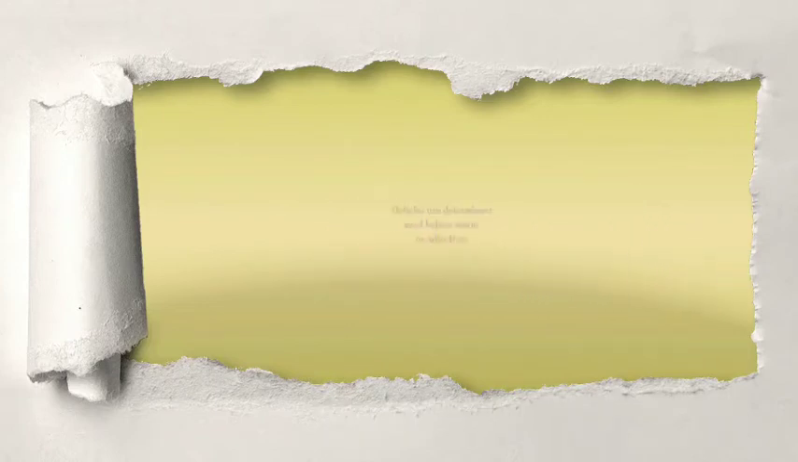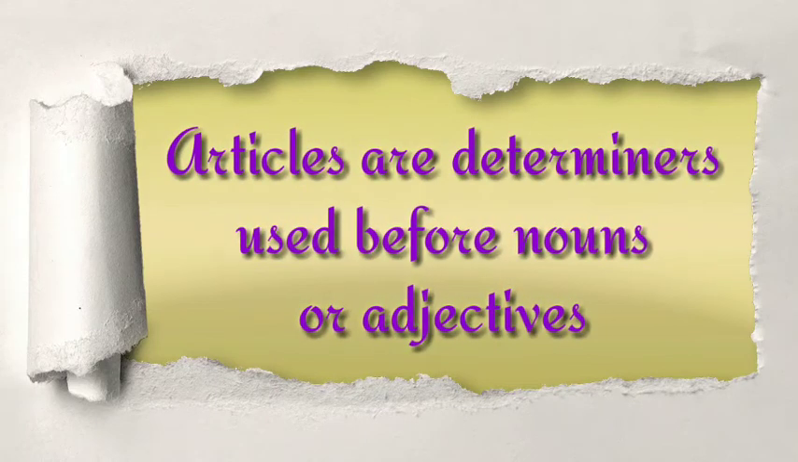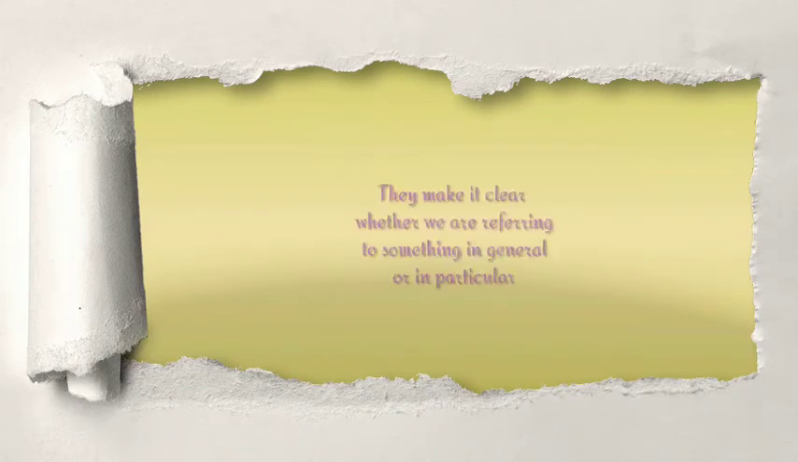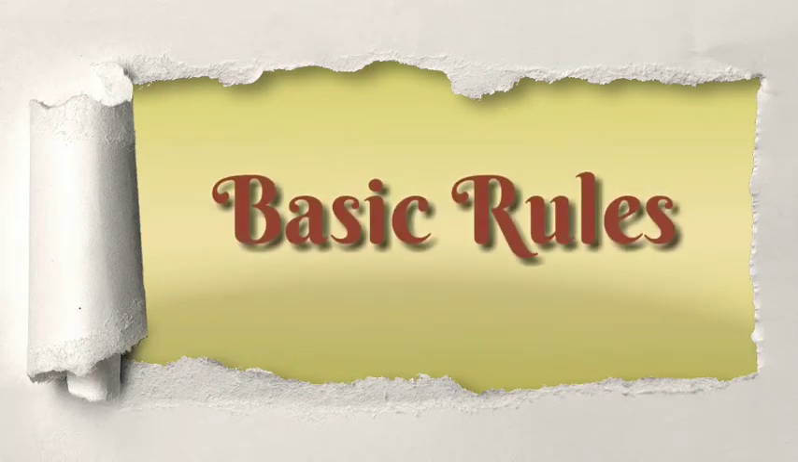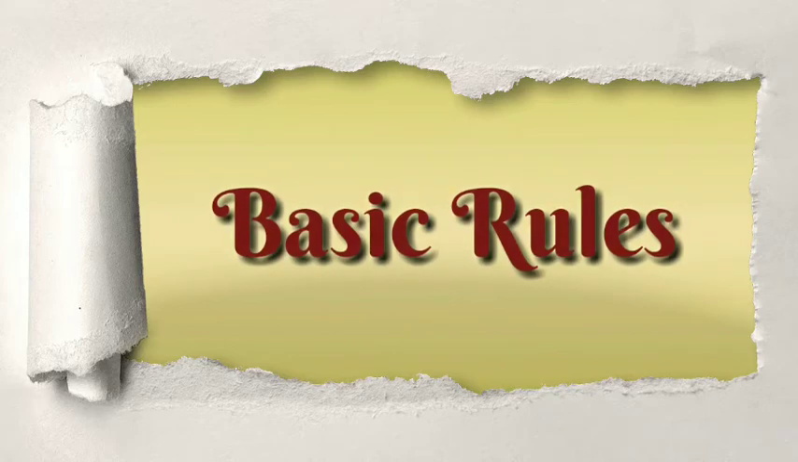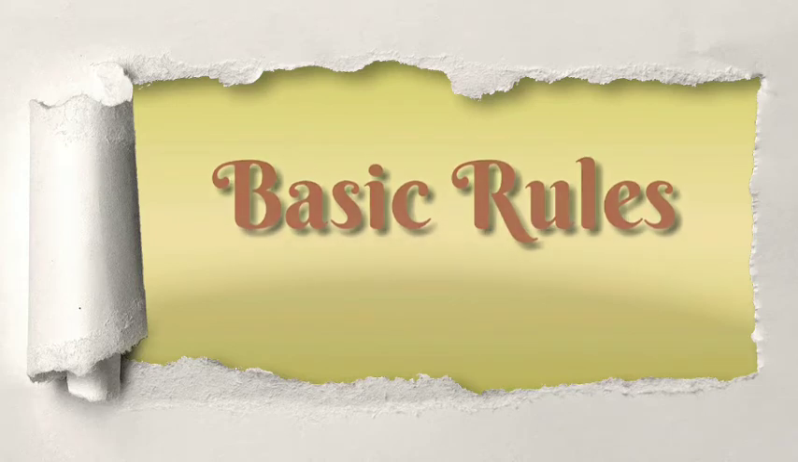The articles are determiners used before nouns or adjectives. Articles make it clear whether we are referring to something in general or in particular. We shall see today some basic rules for using the articles.